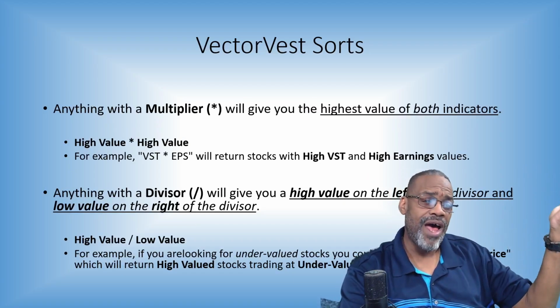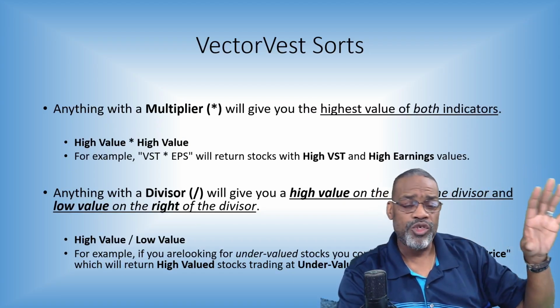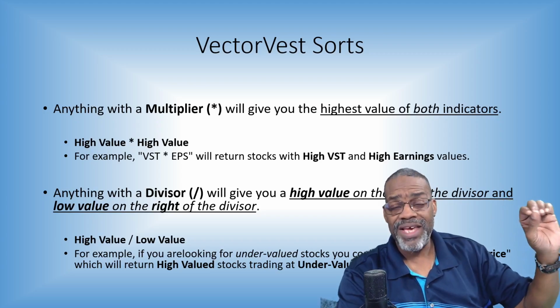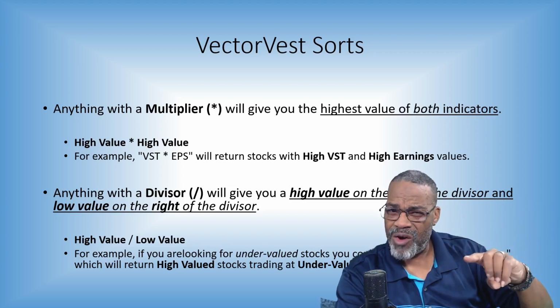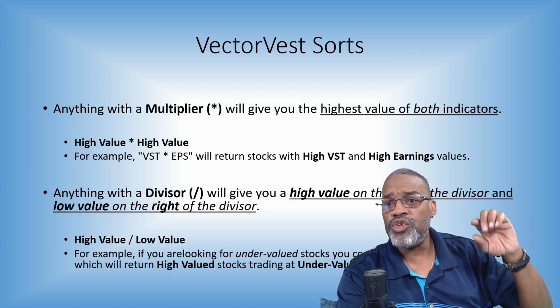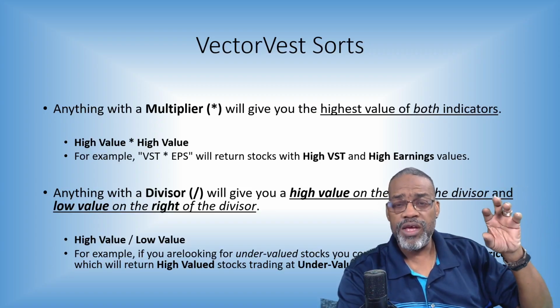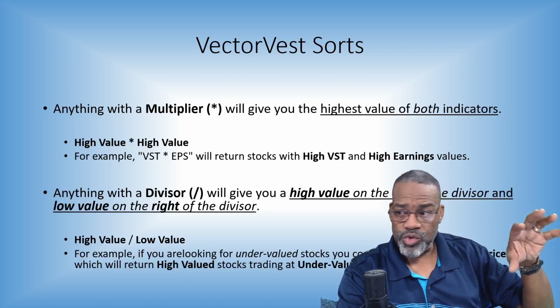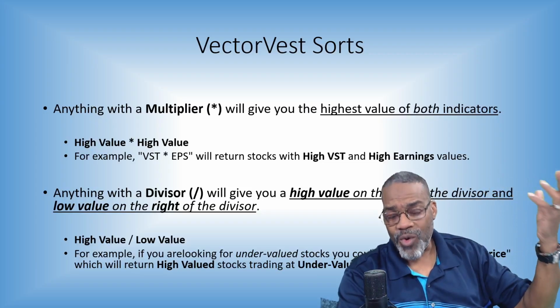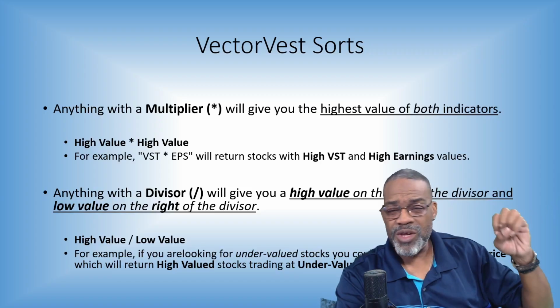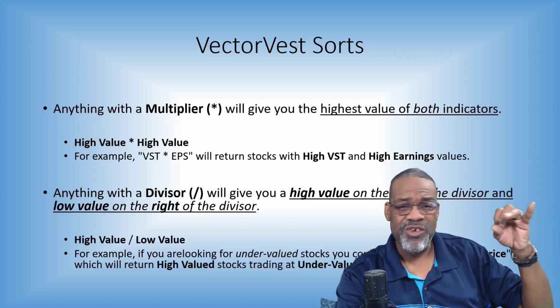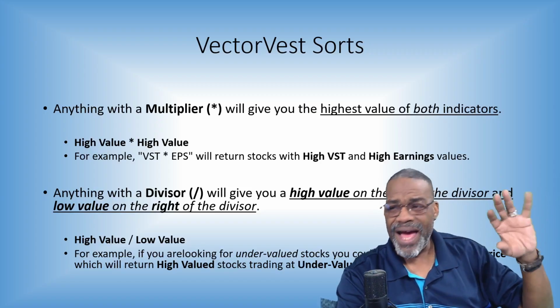When we look at stocks, when we look at strategies, most of our searches are sorted by VST, but you can do a lot more. Remember, the most powerful search engine ever created, you can do a lot more in regards to how you sort these stocks out. Now, questions have always come up. What does that all mean? You can multiply, you can divide, you can add, you can subtract. How does that help me?